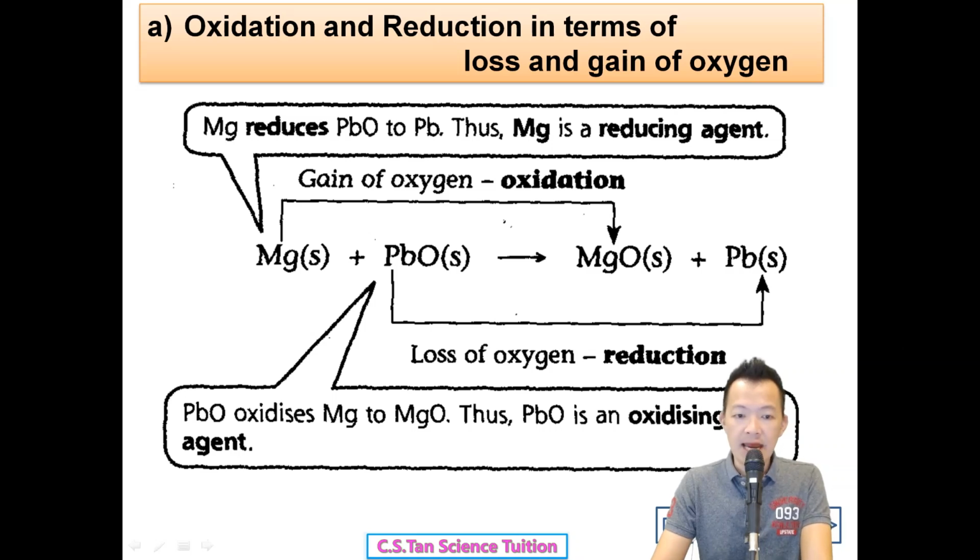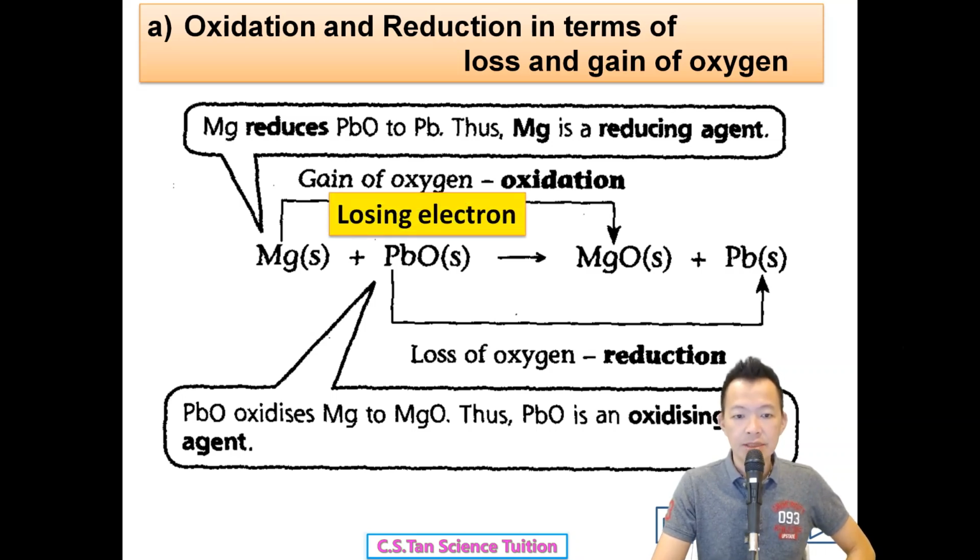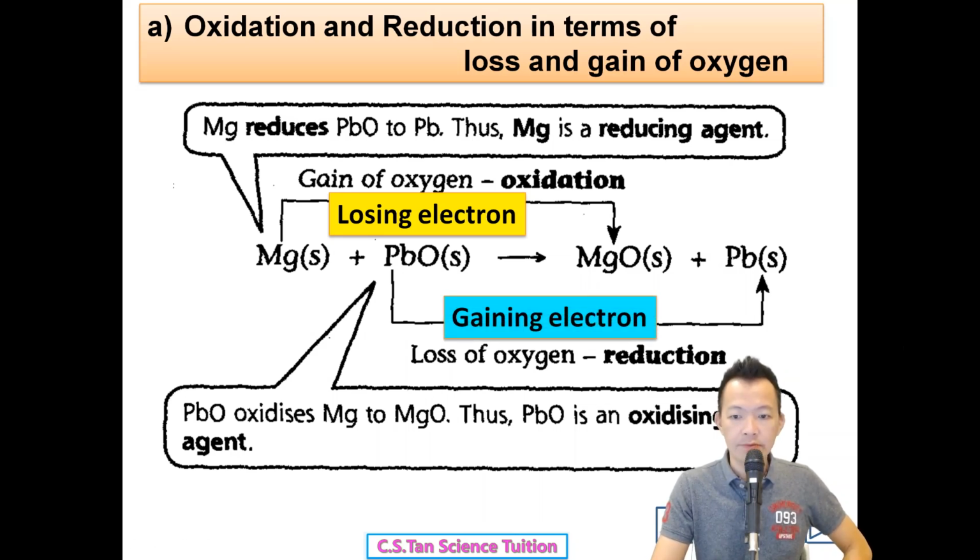Lead oxide is lead ion and oxide ion joined together. The lead ion gains the electrons and finally becomes lead. The lead 2 ions gain the electron and change back to lead. So this is also the same as electron transfer, isn't it exactly the same?